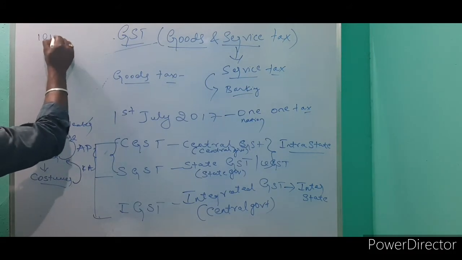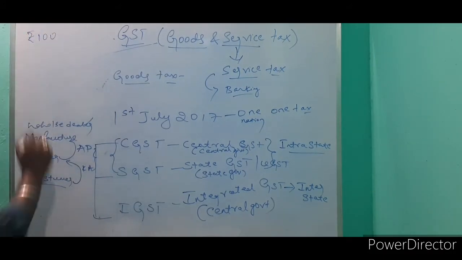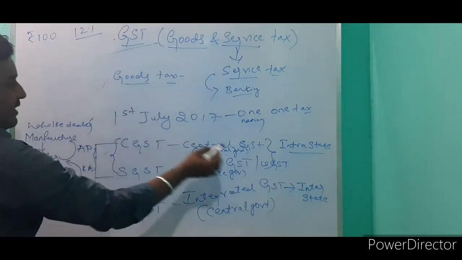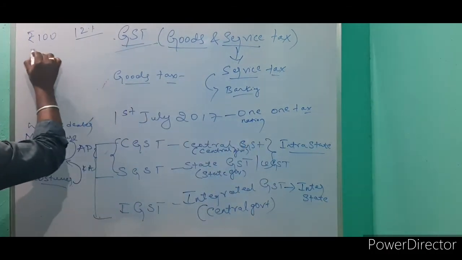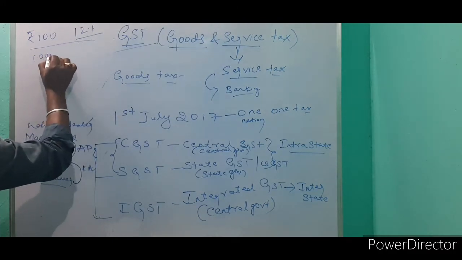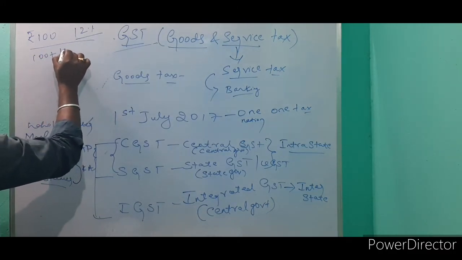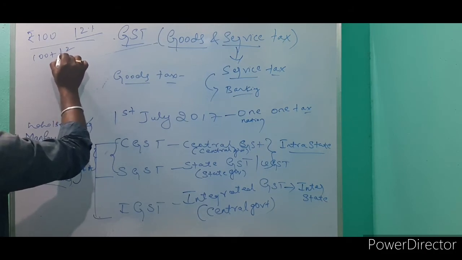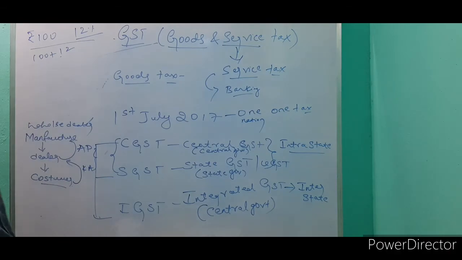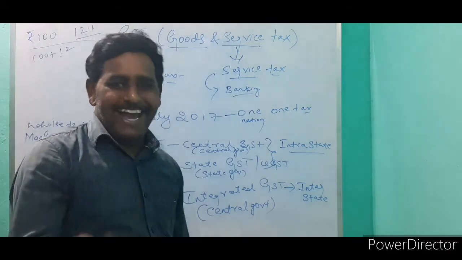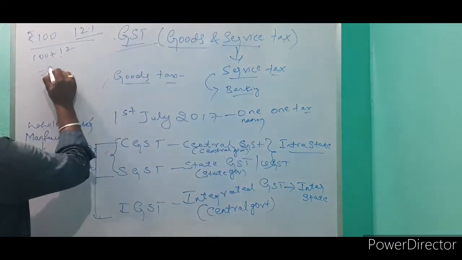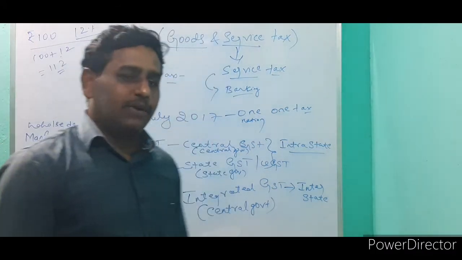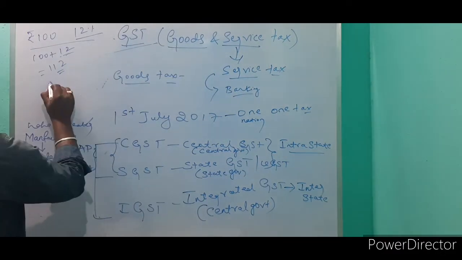I will give you a good example. Suppose you buy goods worth 100 rupees with 12% GST, within intra-state. 12% means for 100 rupees, 12 rupees is the tax we are paying. The total is 112 rupees. The total amount we pay to the dealer is 112 rupees, and the tax paid is 12 rupees.